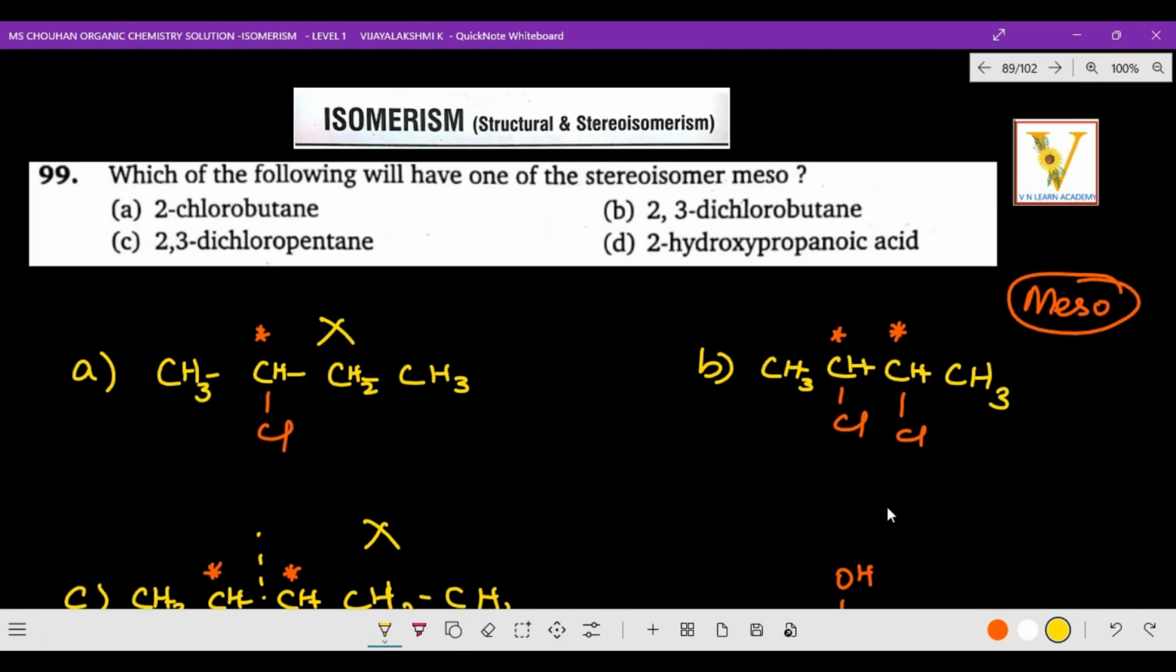So exactly which is the correct option? When you cut over here, both sides are equal, symmetrical, and two chiral centers are available, and it is optically inactive, and it cannot rotate plane polarized light. So all these points are applicable for me. So which is the correct option? Option B is the correct option. Hope you got the clarity about this. 2,3-dichlorobutane, B is the correct option. Come on, let's go to the next question.